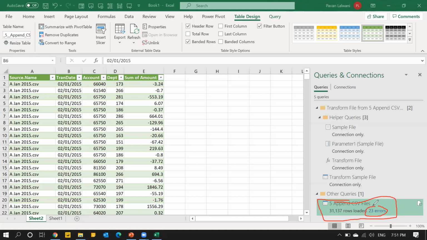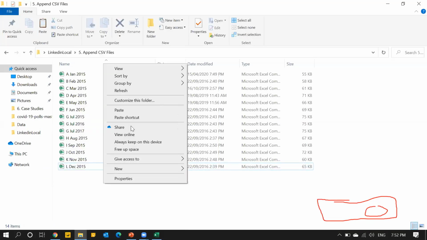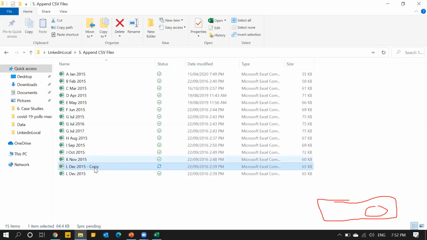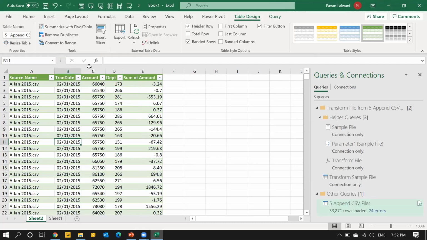Suppose next month, my colleague came and he just pasted one file in this folder. Okay. So I'll just right click and copy and again paste. So this is a copy of the file. Now I have 15 files in this folder. So let me go and cross check. This number 31,000 should change now. Right click, refresh. These errors can be fixed if I clean the data properly. But I'm trying to say the topic is appending CSV files in 3 button clicks.